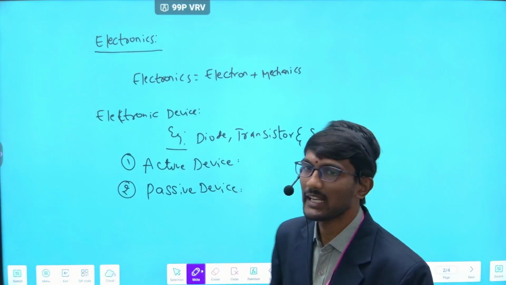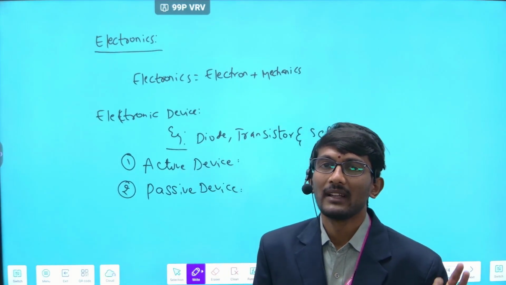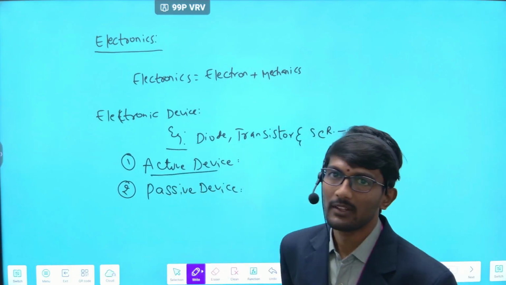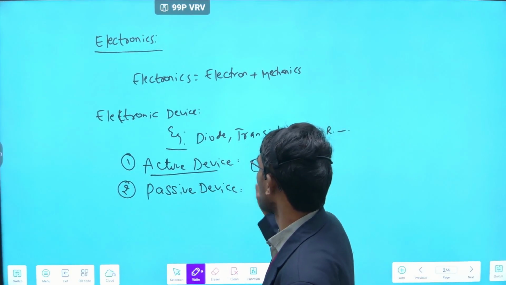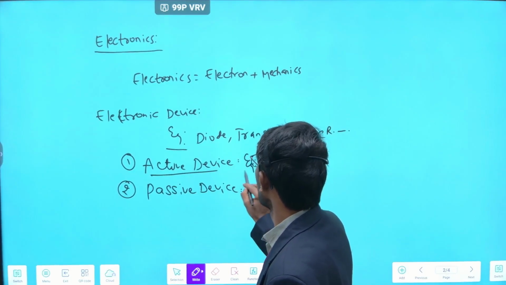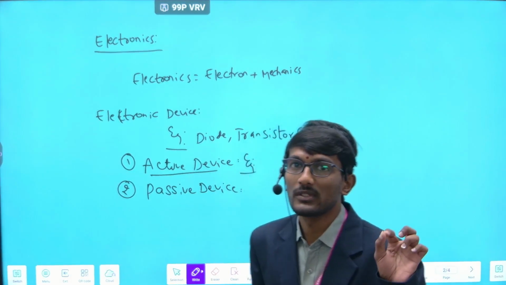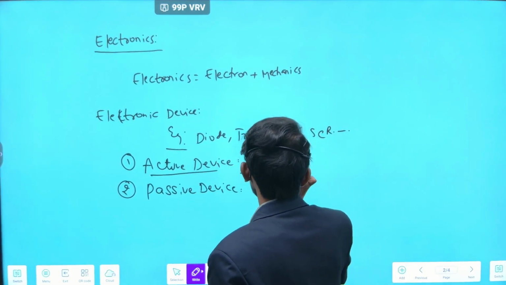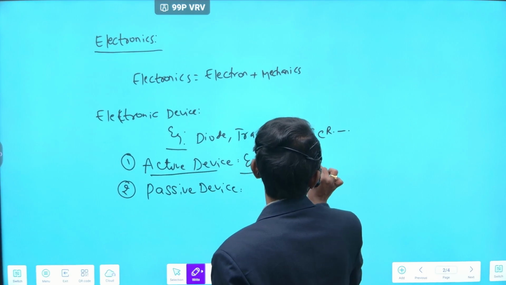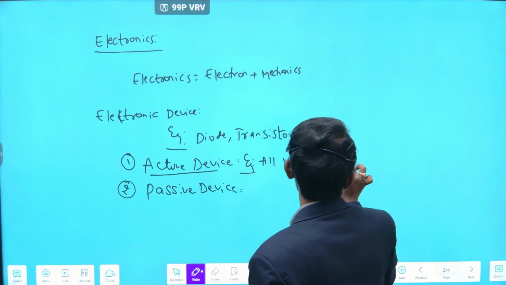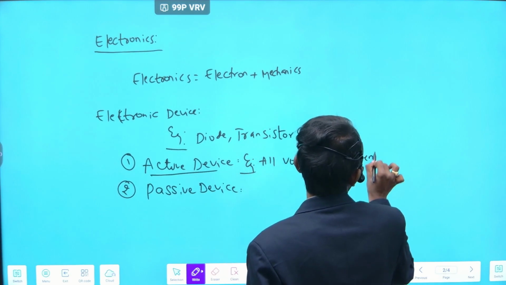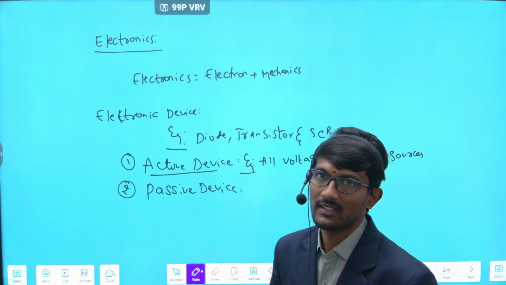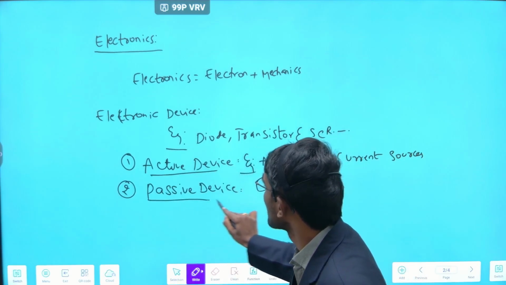What is meant by active device? Any material which can act as a source of energy. Examples of the active device: all current sources and voltage sources are examples of active devices.